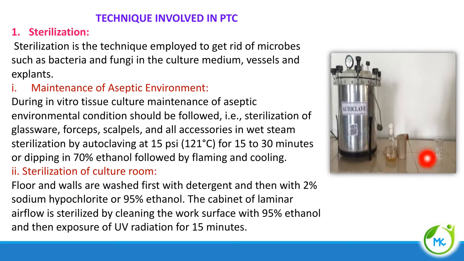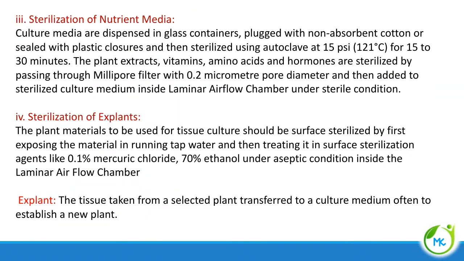Another method for sterilizing forceps and similar instruments is to dip them in 70% ethanol, then flame them, and then cool them. Next, how to sterilize the culture room. The floors and walls are washed with detergent and then with 2% sodium hypochlorite or 95% ethanol. And the cabinet of the laminar airflow is sterilized with 95% ethanol, and UV exposure will also kill the microorganisms.